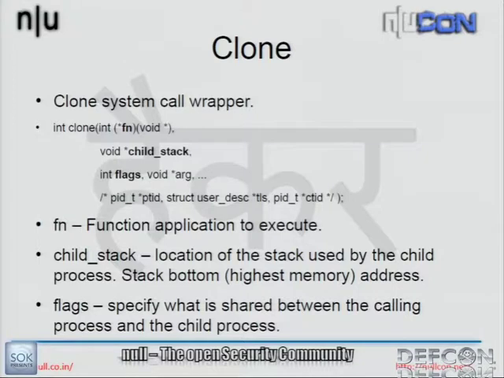I put the clone shellcode in and, using the same process, make it execute. If it's the child thread, it jumps onto the payload. If it's the parent thread, it gives me the control back because of the interrupt instruction.